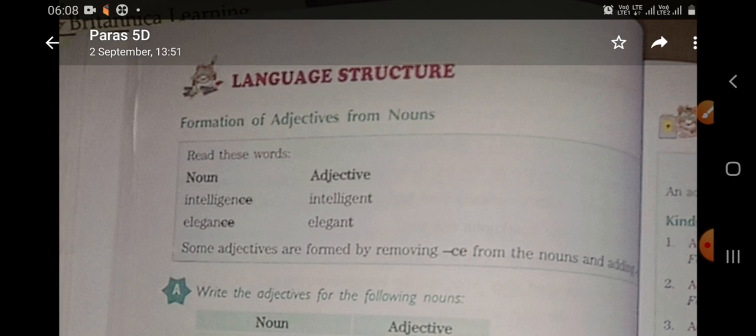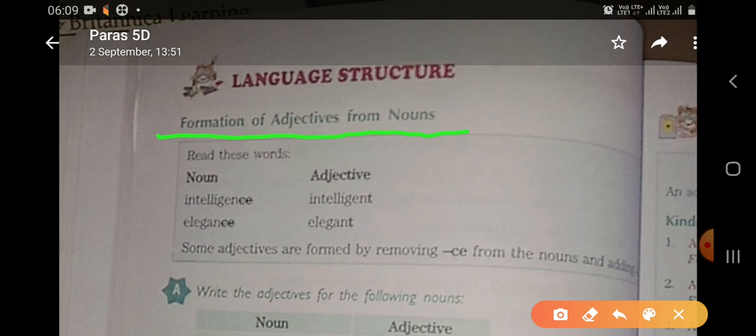And now, today, I am going to tell you about the exercises, language structure and vocabulary exercises of this chapter. Here, what we need to do is the formation of adjectives from nouns. Okay, so this is what we are going to do today. We will form adjectives from the given nouns.